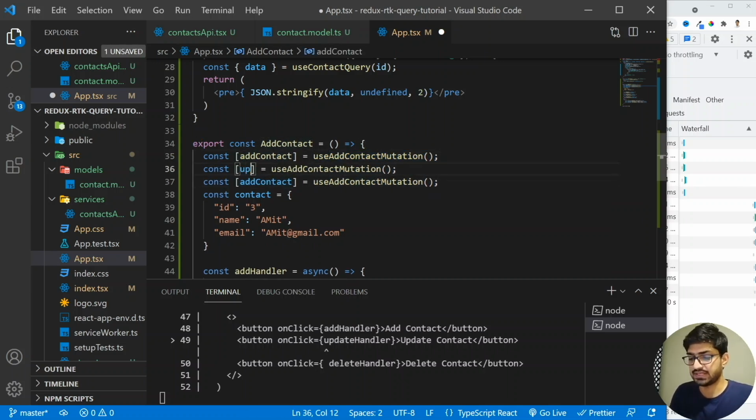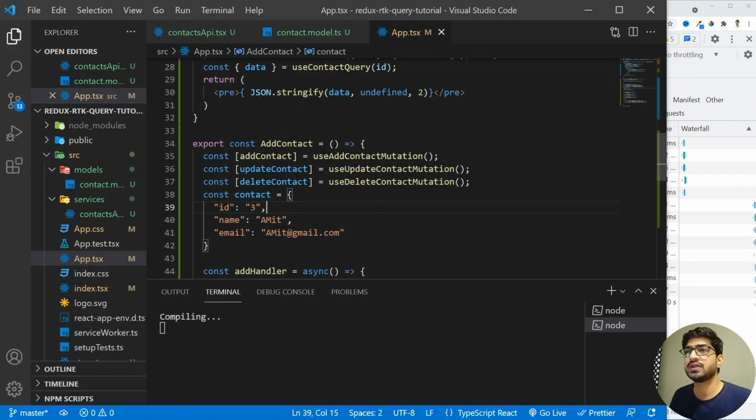This will become the update contact, and here we just need to add the update here. All right, so we have the update contact mutation hook. Similarly, we have the delete. So let me have the delete, and let's change this to delete. All right, so we have the add contact, update contact, and delete contact.